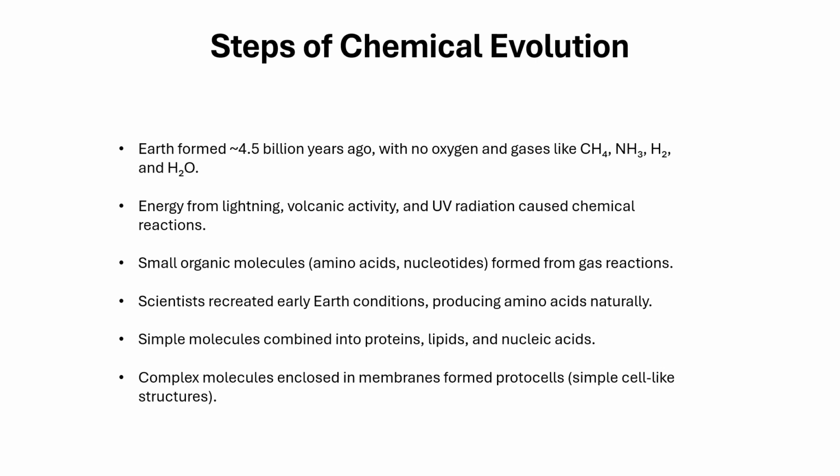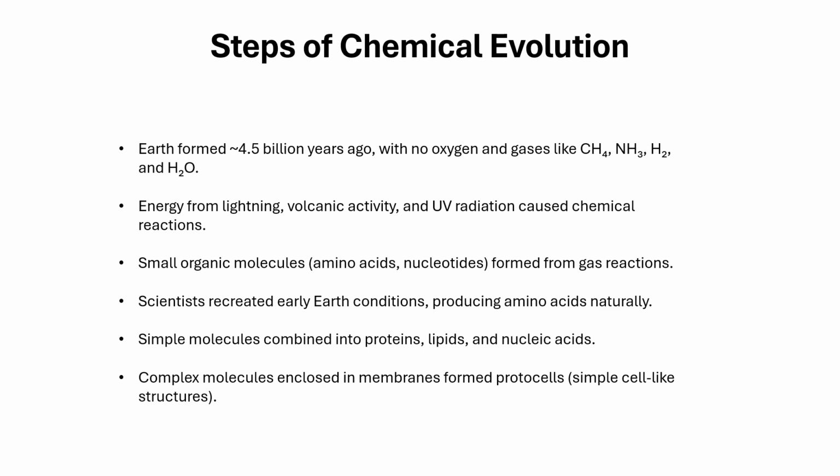And I am going to talk about these points just in brief. As we know, scientists say Earth formed around 4.5 billion years ago, and there were some limited gases produced through volcanic eruptions.